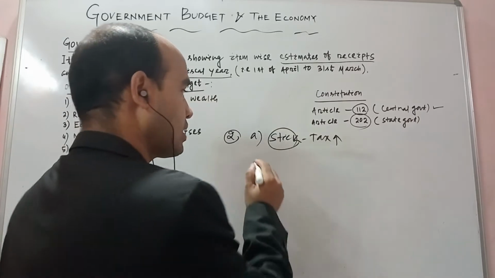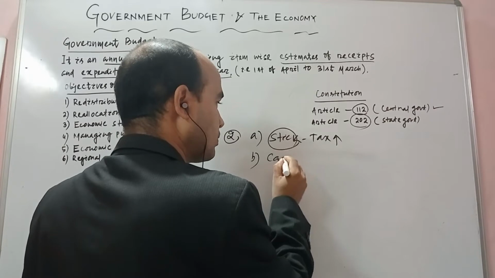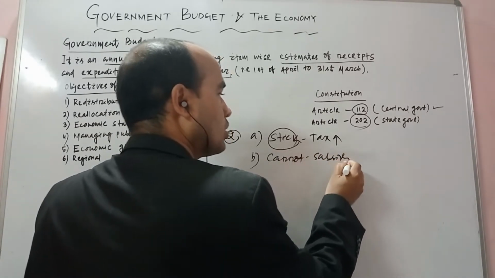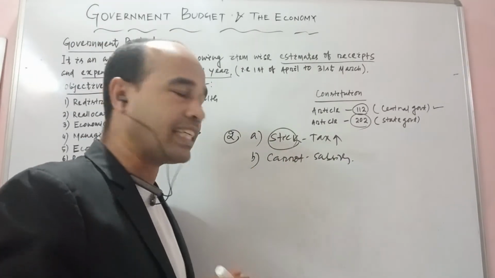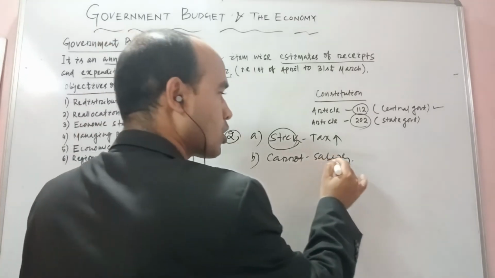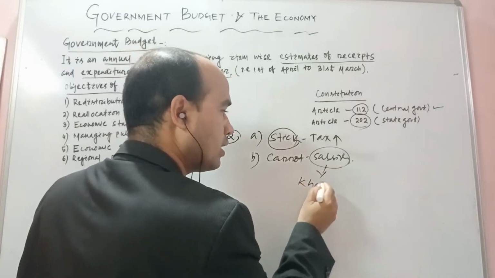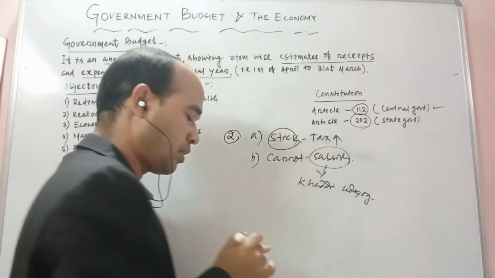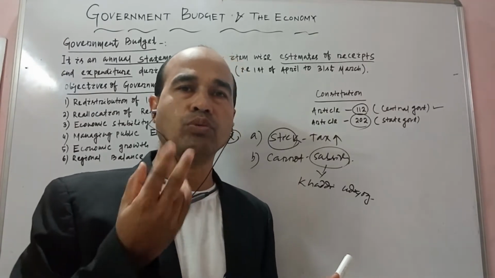And second, what? The second policy government is using is called carrot, which is known as a subsidy. Here what happened? Now whatever money government is getting from that alcoholic product, government uses that money in the form of a subsidy to whom? To the Khadi Udyog. Clear?